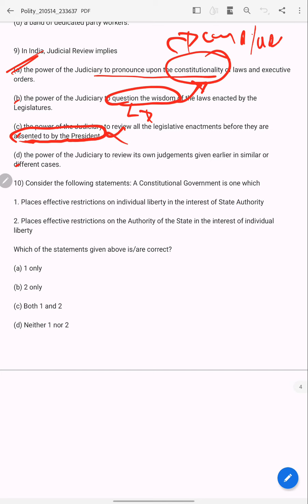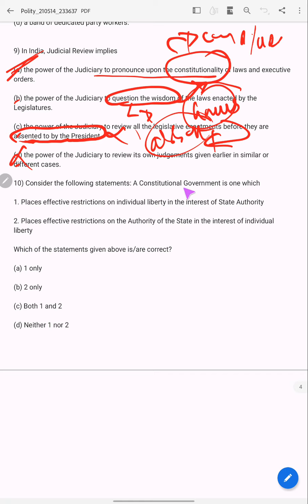No, this is wrong, because law will become law only after the president gives his assent. The power of the judiciary to review its own judgment given earlier in similar or different cases. No, this is also wrong. So answer is A.